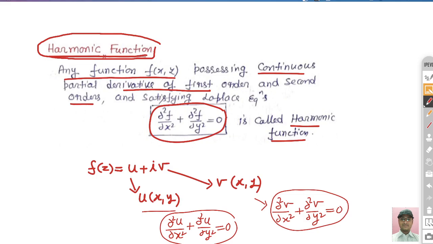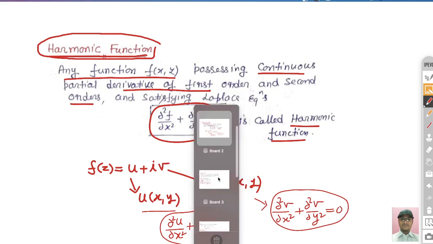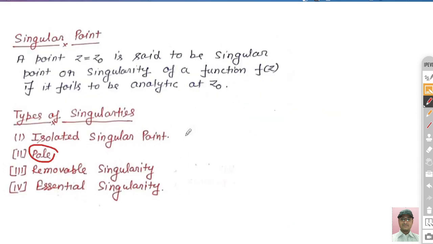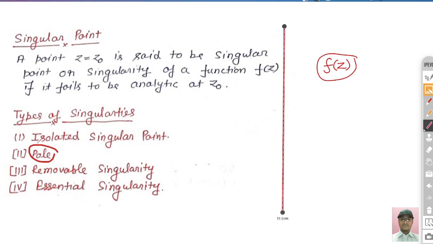So now we move on to the second definition. The next one is singular point. What is a singular point? If you want to know whether a given point is singular for the given complex function or not, what do you have to see?